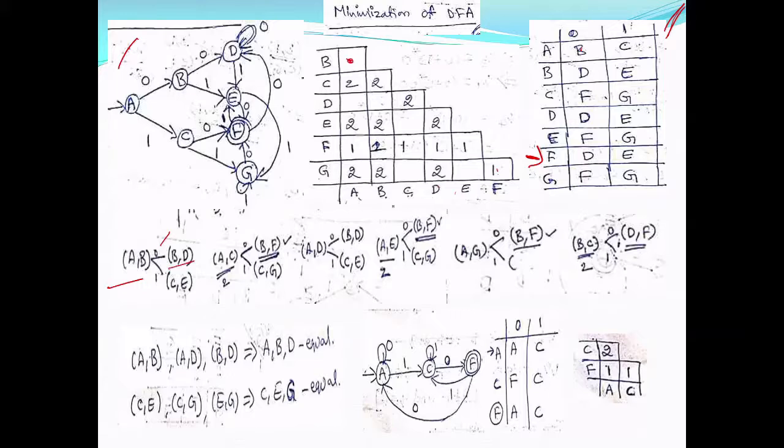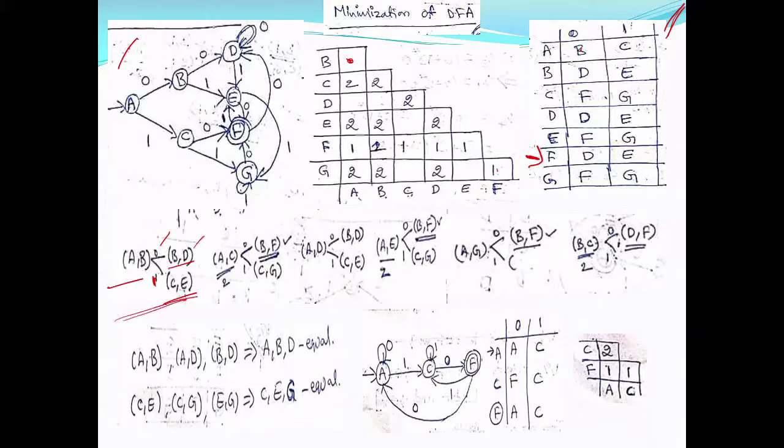Now you see what is B comma D. B comma D is unmarked. So A comma B cannot be marked because of this, because it is going to an unmarked pair. Now, similarly, A comma B on 1. A on 1 is C. B on 1 is E. C comma E. Where is C comma E? C comma E is also unmarked. So you cannot mark A comma B in this iteration.